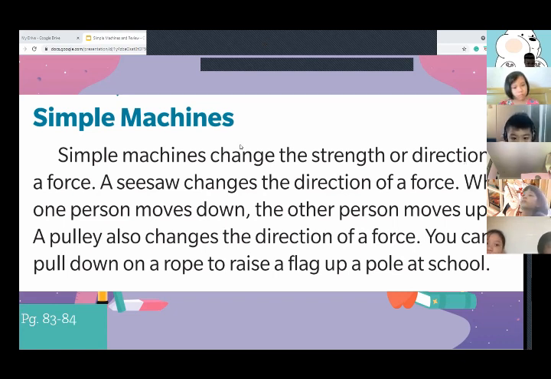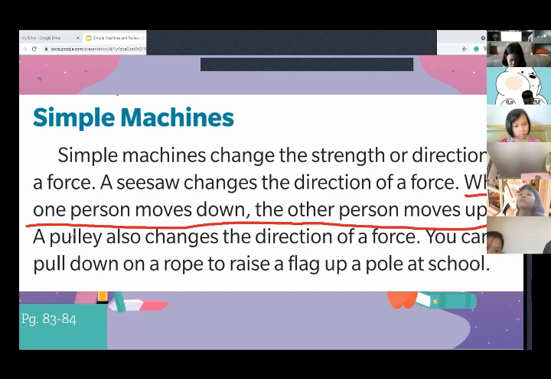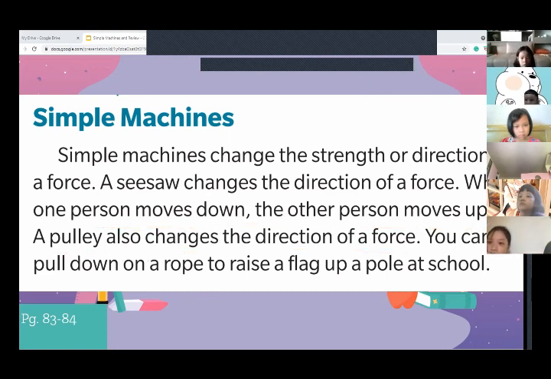When one person moves down, the other person moves up. A pulley also changes the direction of the force. And then let's have Banana read the last sentence. You can pull down on a rope to raise a flag up a pole at school.